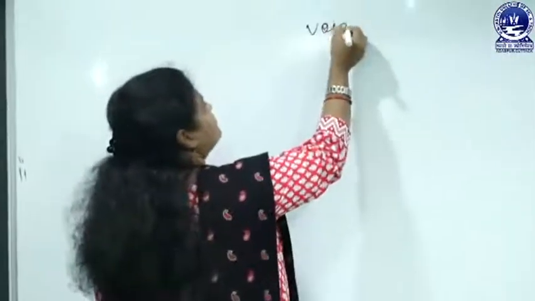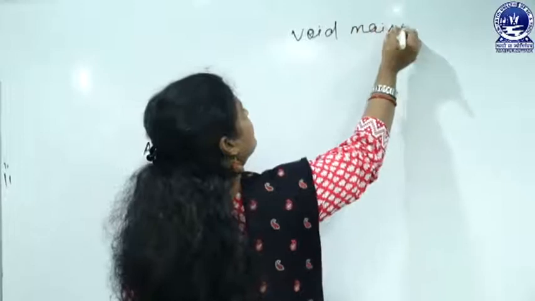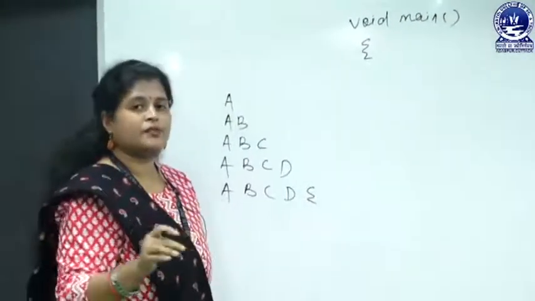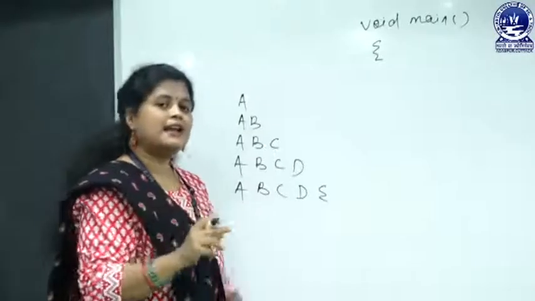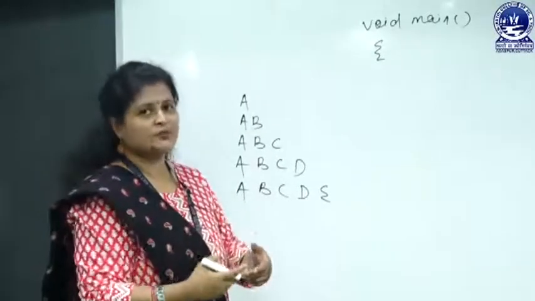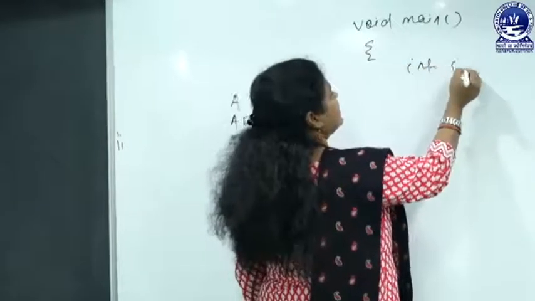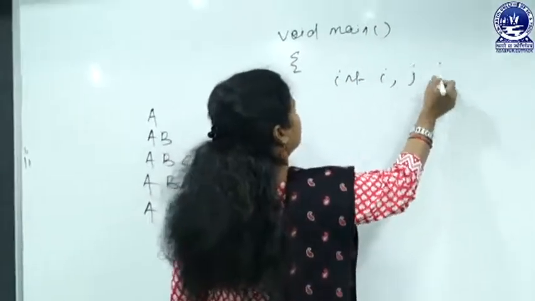Void main. As for one for loop we use a single counter, and here we need two for loops, that's why two counters. So here int i and then j.